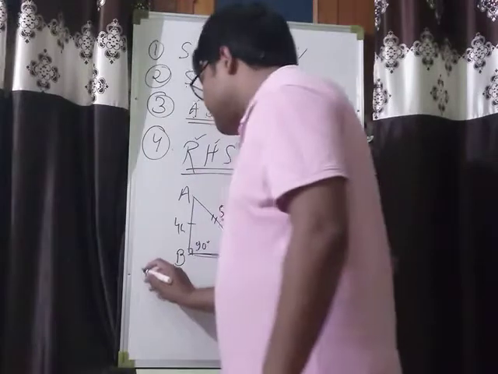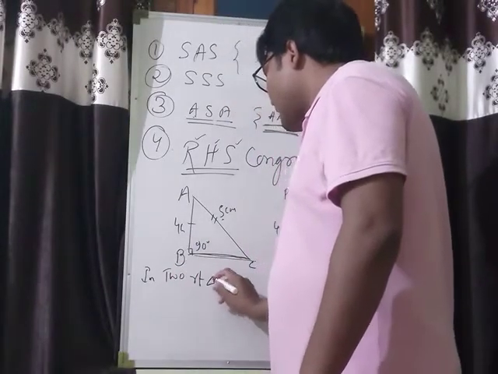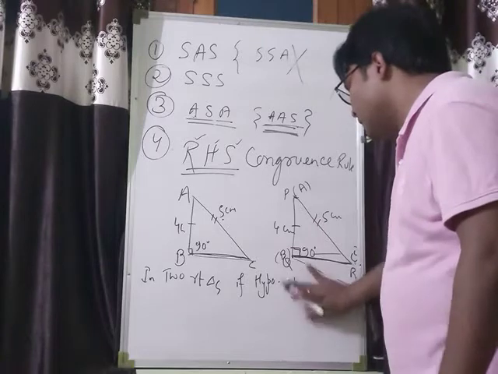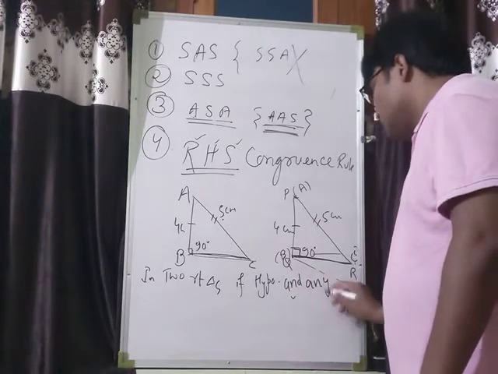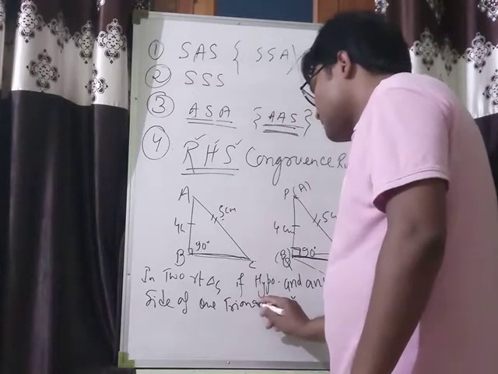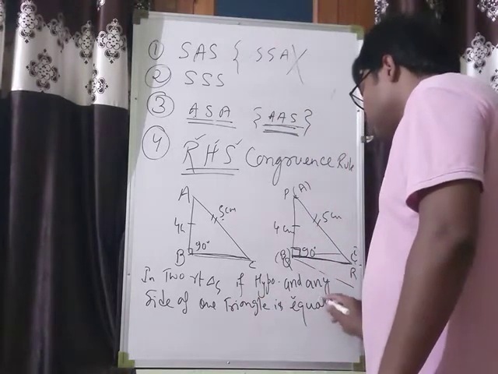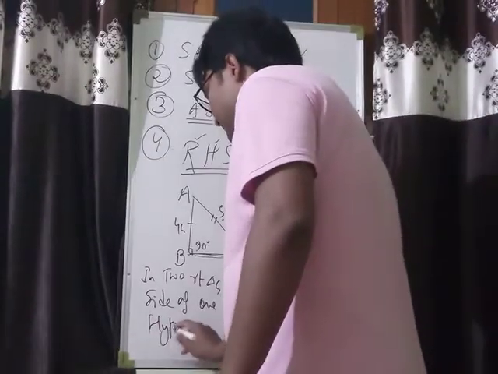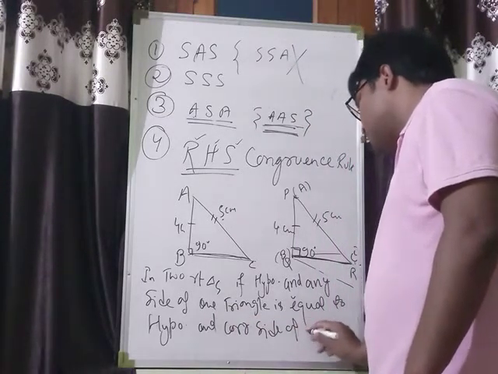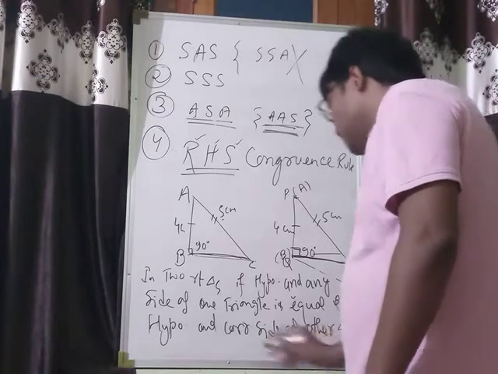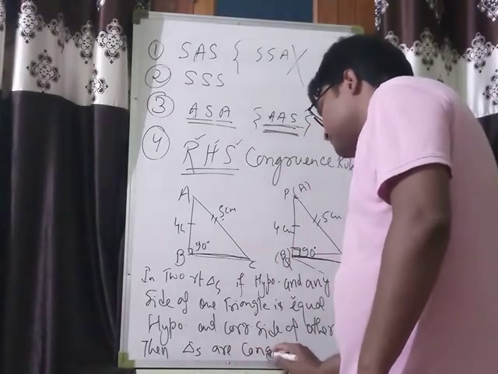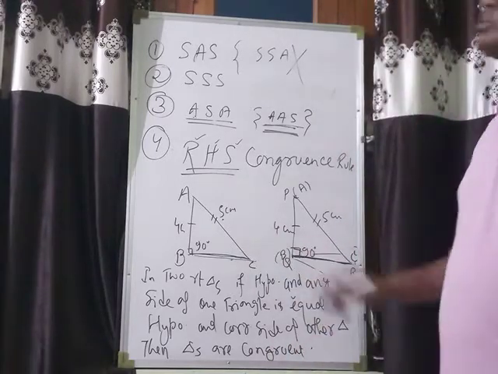In two right triangles, if the hypotenuse and any side of one triangle is equal to the hypotenuse and corresponding side of the other triangle, then the triangles are congruent. Okay, got it? So these two triangles are congruent.